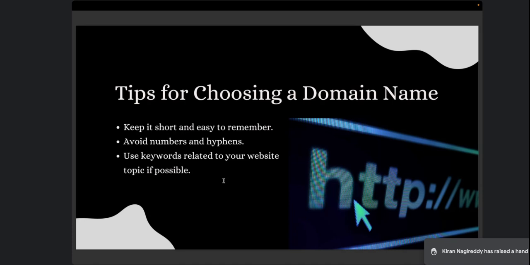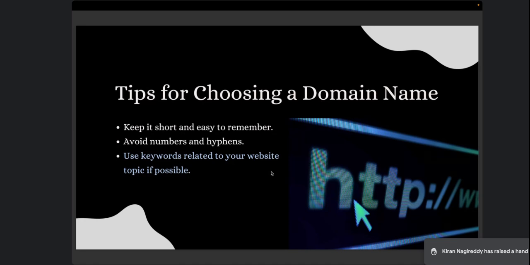It should be short, because people should remember it. Once people visit your website, they should be able to remember your website or the domain name and then type it again or even recommend it to their friends. So avoid numbers, and avoid special characters like hyphens. It doesn't look professional, and also it's not easy to remember. And this is what I told you in the first point, the relevancy. Use keywords which are relevant for your website and your business category. These are the tips to choose when you're purchasing a domain.